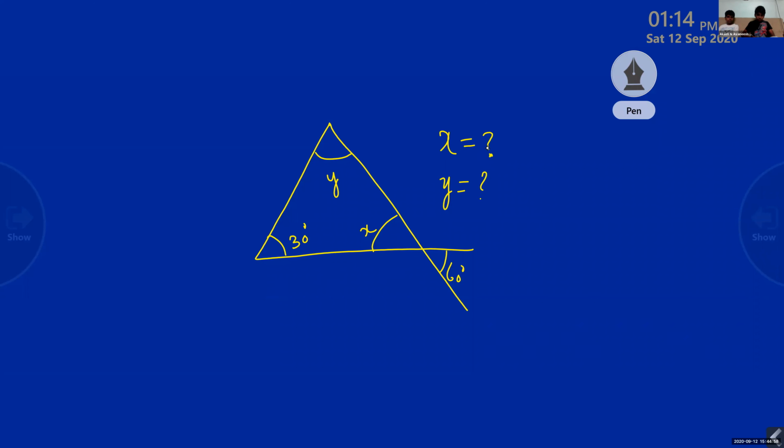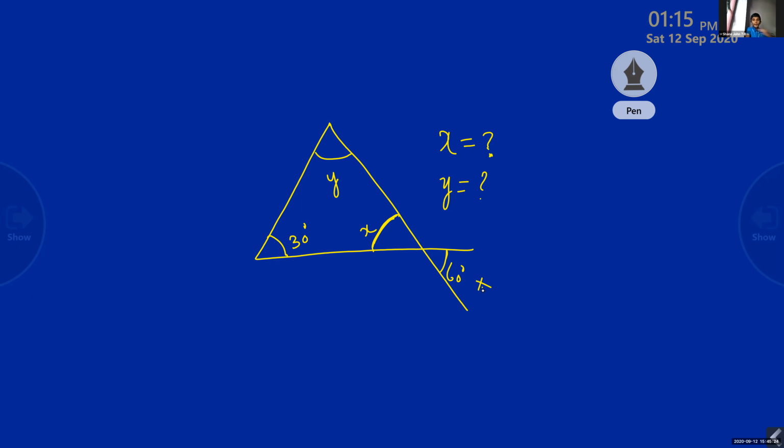Find out. 20 and 10. No. See, here there are no interior or exterior angles given. This is not an exterior angle. I told you which are the exterior angles: those which make 180 degrees with the interior angle. This is not an exterior angle.